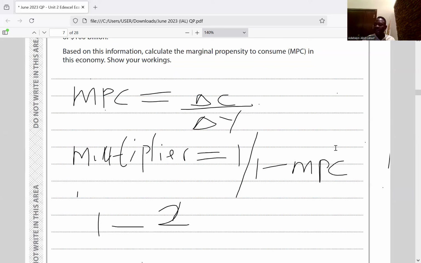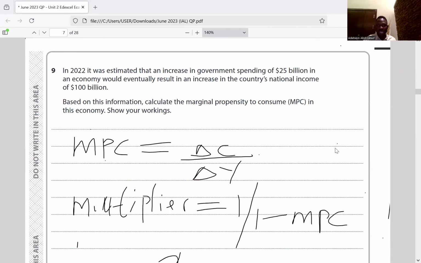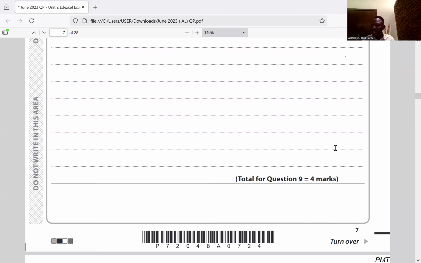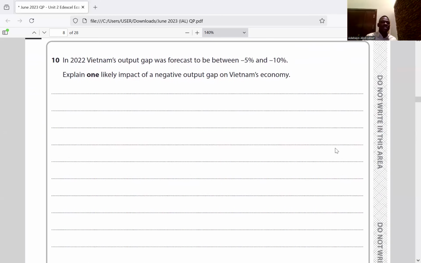So MPC is 25 divided by 100. You get that? 25 divided by 100 because consumption is 25 and income is 100. So that gives us 1 over 4. And the multiplier is 1 over 1 minus MPC, which is 1 over 1 minus 1/4. That gives us 1 over 0.75. So our MPC is 1 over 4 or 0.25. Question 10, are you there?